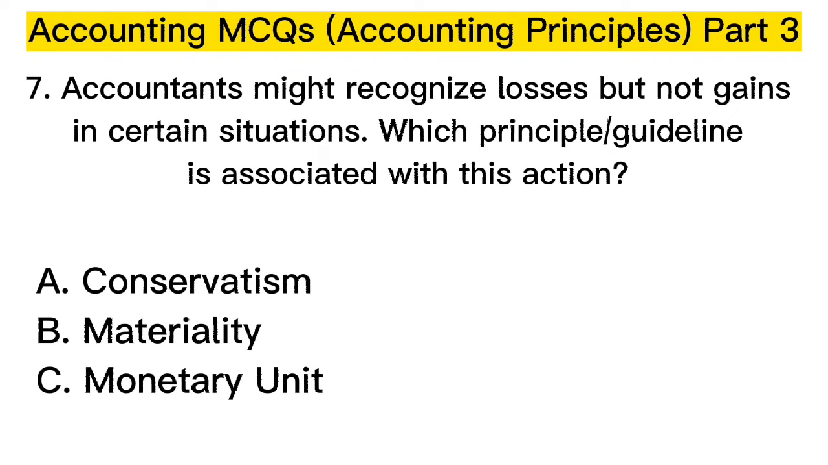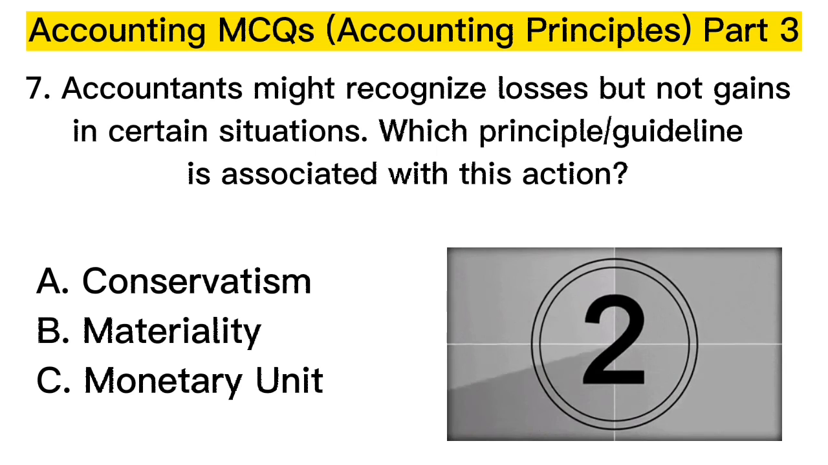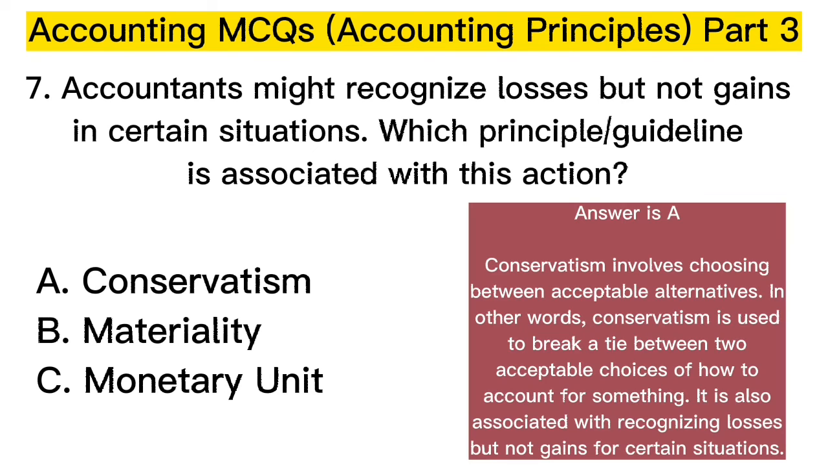7. Accountants might recognize losses but not gains in certain situations. Which principal guideline is associated with this action? Correct answer is A.